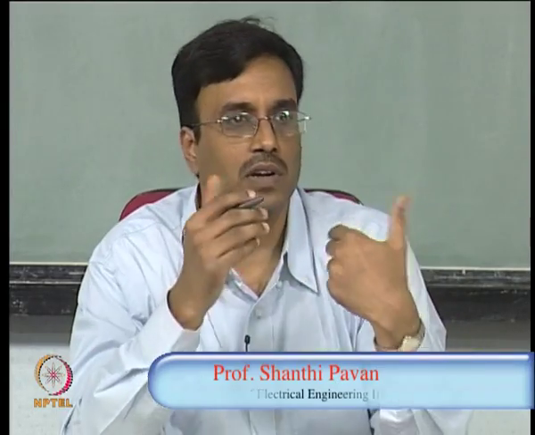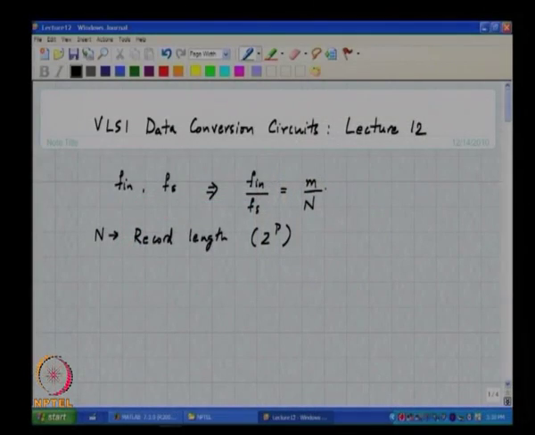So, we were wondering what would happen if the input tone did not lie on a bin. In other words, if Fin by Fs is not m by n, but there is a fractional part to m. We saw the last time around that when the input tone does not lie exactly on a bin, there is something called leakage. One can think of it as follows: the discrete Fourier series is nothing but a sampled version of the discrete time Fourier transform.